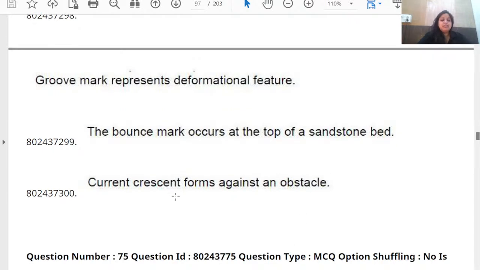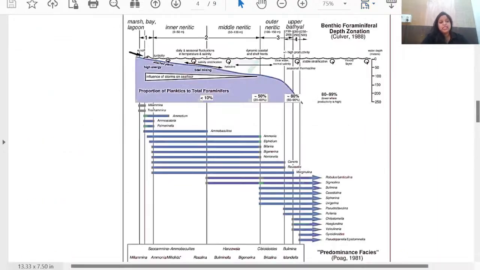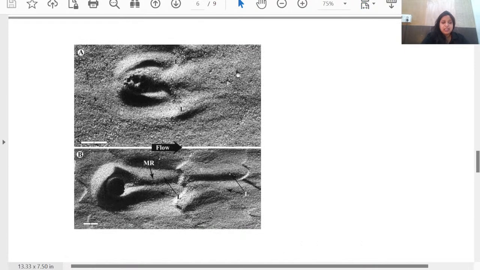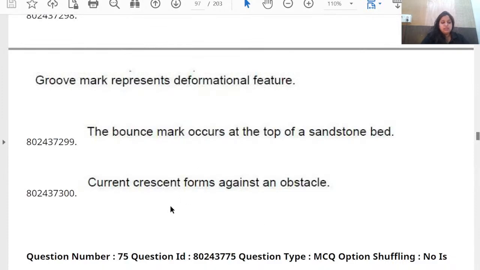Option D, current crescent forms against an obstacle. Yes, that is the actual answer over here. This is the current crescent. Here you can see there is an obstacle present, and this obstacle is what causes the formation of the current crescent. Okay, so this answer is option D.